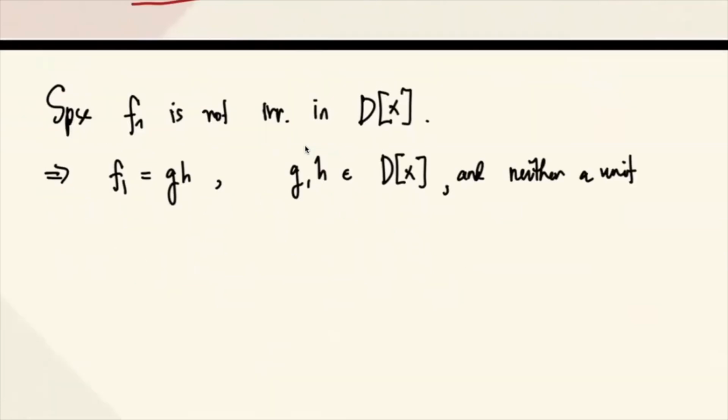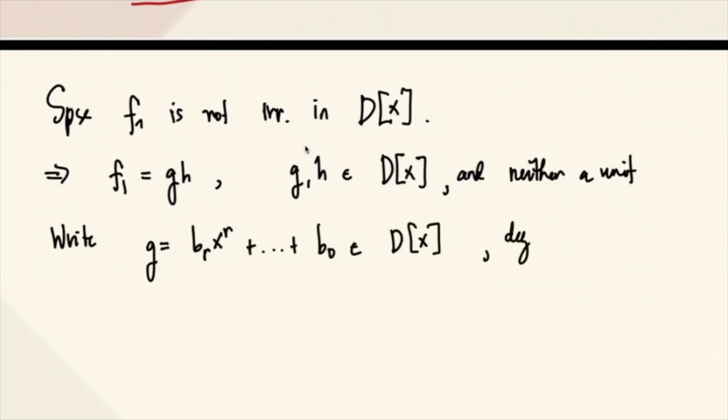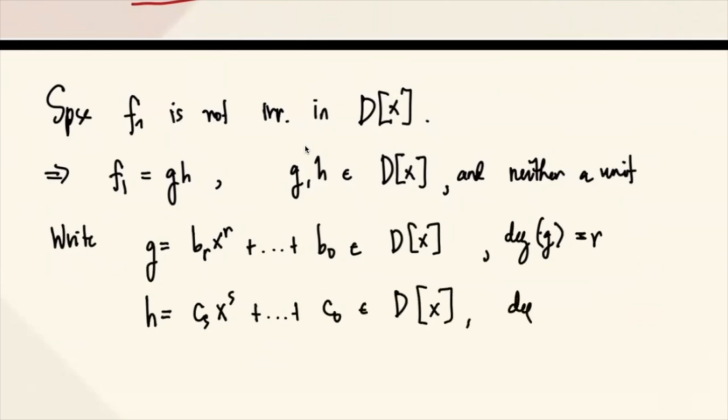So we write G equals B_R X to the R, plus up to B sub 0, an element of D[X]. And in this case, the degree of G is R. Also, we can write H equals, let's say, C_S X to the S plus up until C sub 0. This is an element of D[X], and so the degree of H in this case is S.